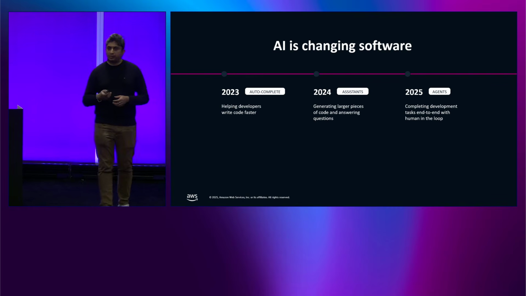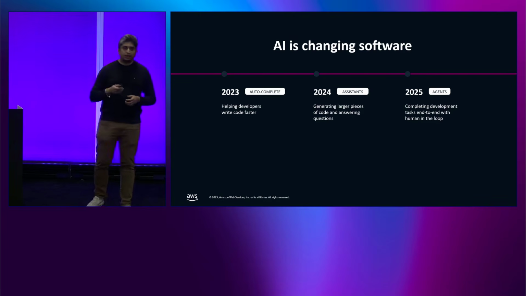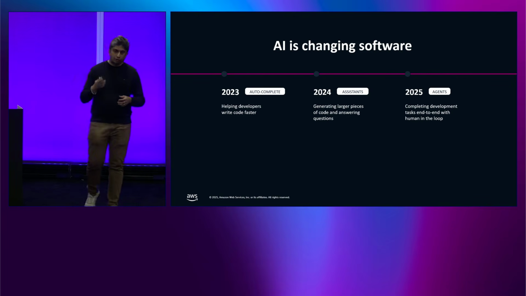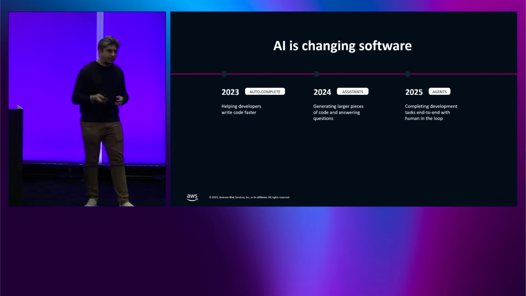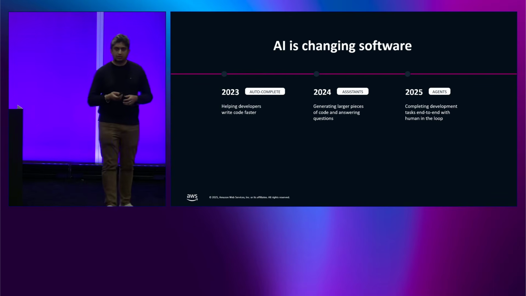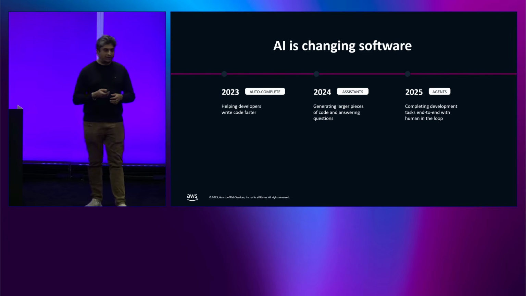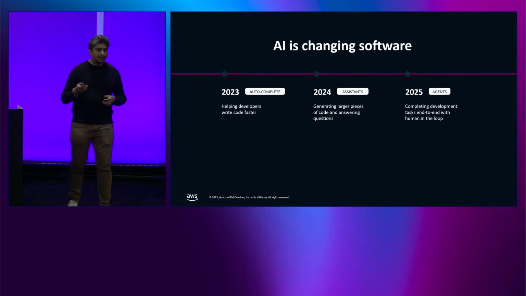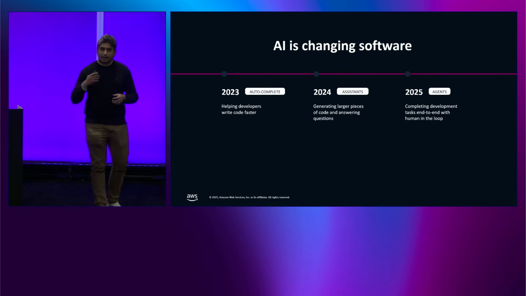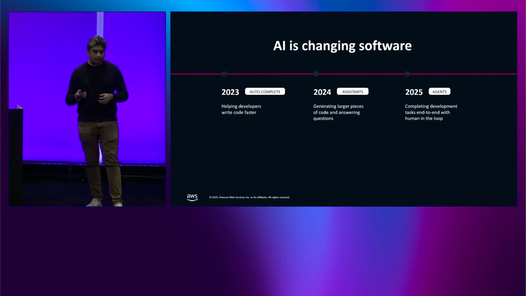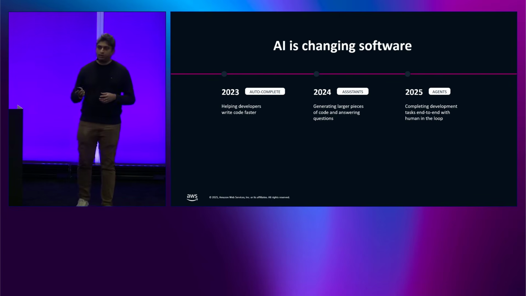In 2024 came the agent assistance era, where the agents were assisting with larger pieces of code. You could now have full-blown modules, functions, SDKs, and you would be able to answer questions by talking to the chat assistant. And in 2025, the innovation took one step further, where you would complete development tasks end-to-end, like more complex tasks, writing a full-stack application from scratch, migrating and modernization of a full project, end-to-end tasks with human in the loop always.